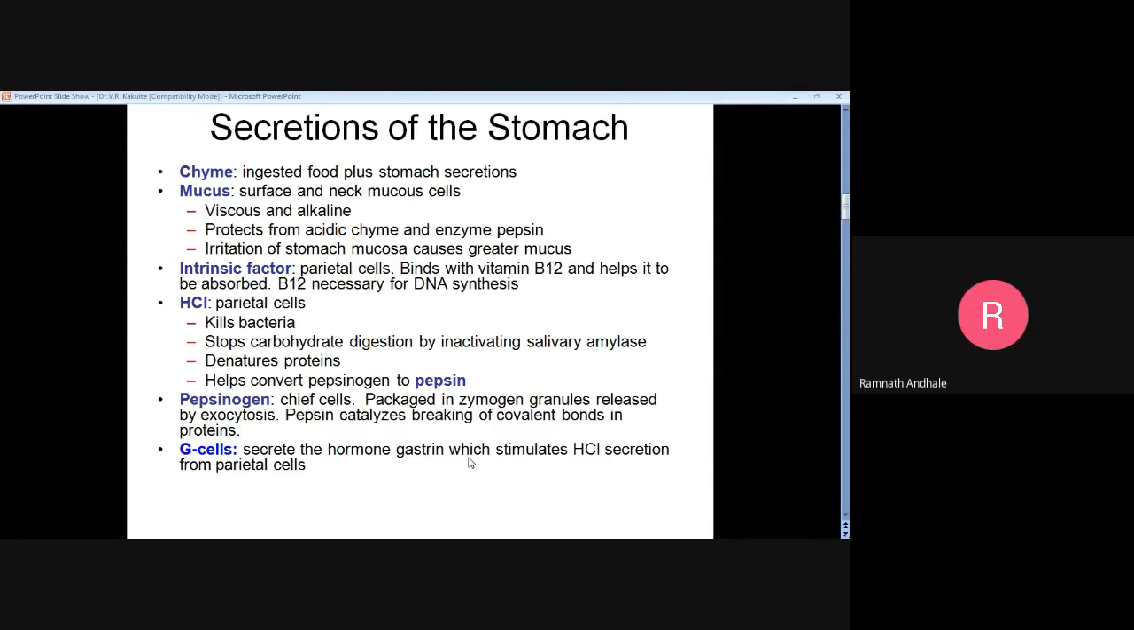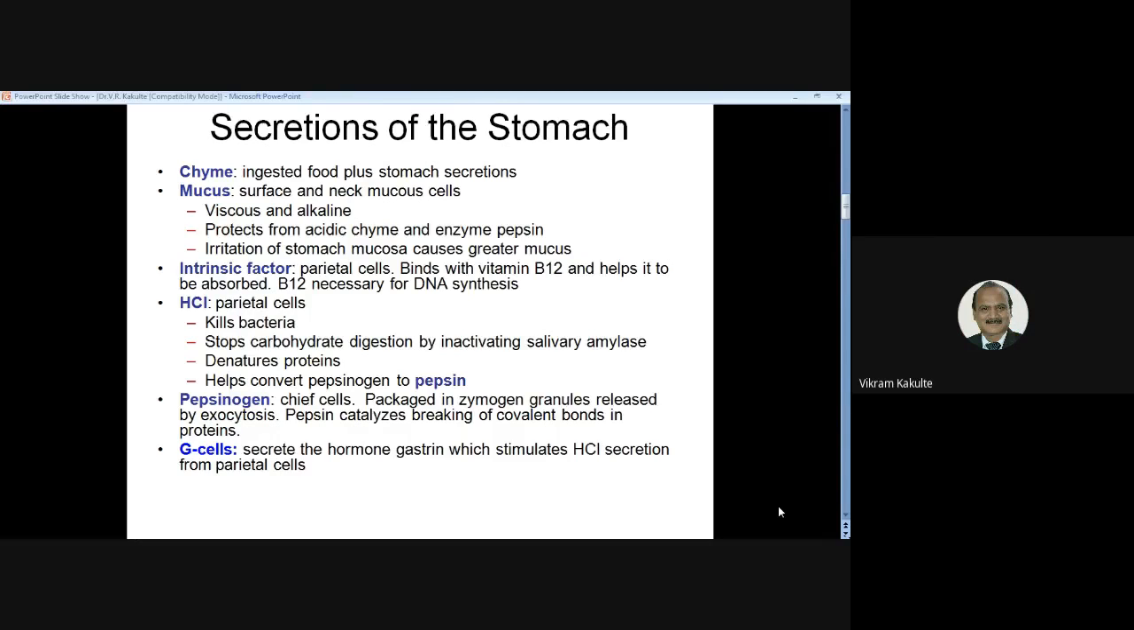Now, there are two types of cells in the stomach: the oxyntic cell, which secretes HCl, and the mucous cell, which secretes mucus. The combination of this HCl and mucus is called gastric juice.